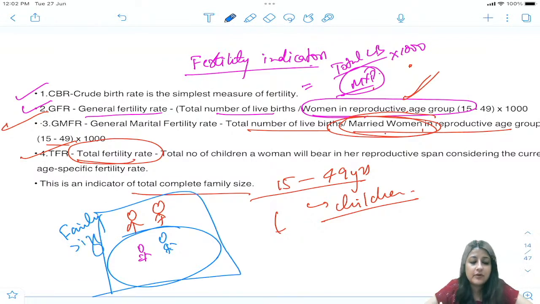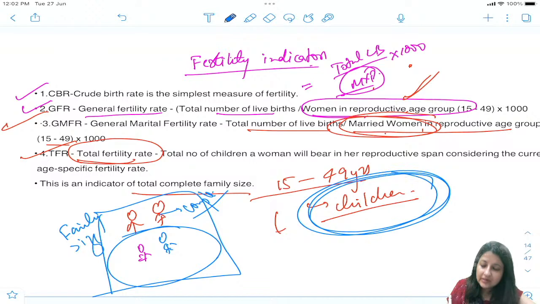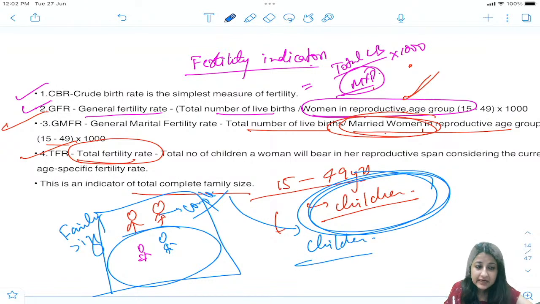1, 2, 3, 4. A family has, this is a couple, these two red color में, they are a couple, okay? Father, mother. They have a girl and a boy. So 1, 2, 3, 4. See, you will not say 4. Family size का मतलब होता है total number of children only, okay? Total complete family size means children that they will have from 15 to 49 years. So total family size यहाँ पे बन गया तुम्हारा 2.